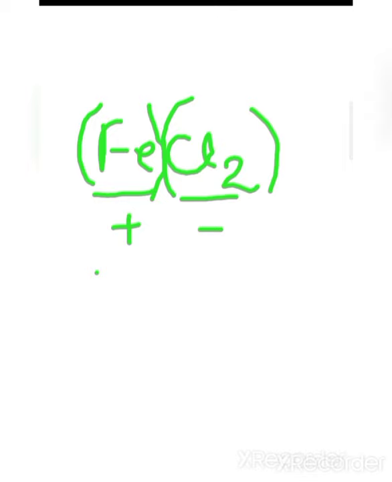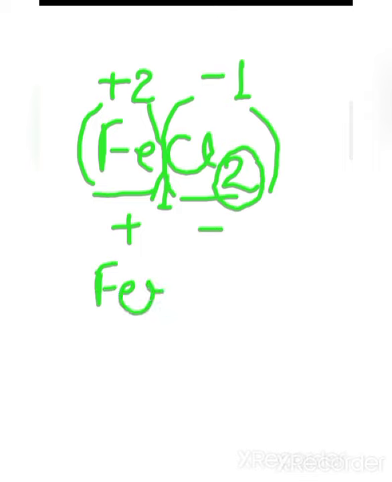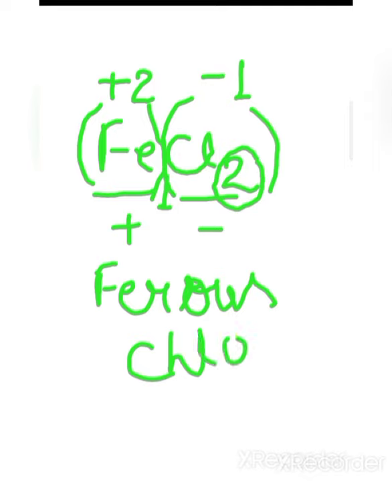The number written with the negative part is the valency of this atom, which means the valency of iron is plus 2. And what is the number written with Fe? That is 1. So the valency of Cl is minus 1. In this compound, the valency of Fe is plus 2. So what is its name for plus 2? You know, ferrous, and Cl becomes chloride.